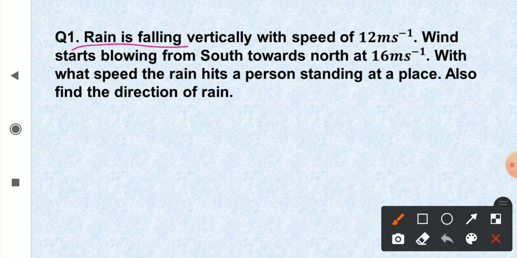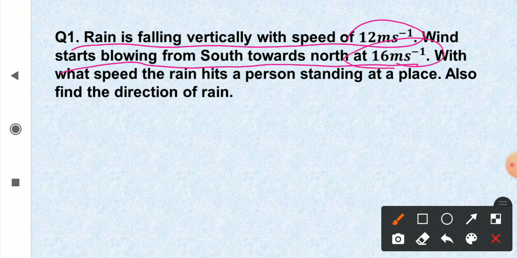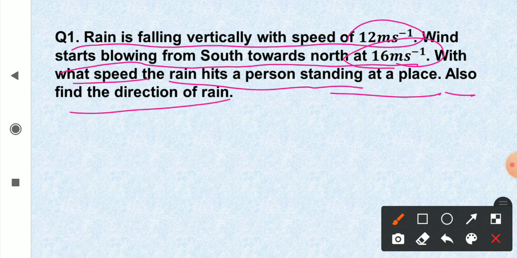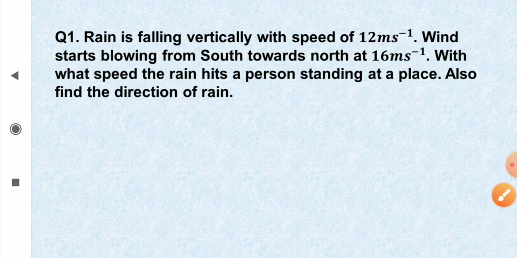Rain is falling vertically with a speed of 12 meter per second and wind starts blowing from south to north at 16 meter per second. With what speed does the rain hit a person standing at a place, and also find the direction of the rain. So this is a common day experience.